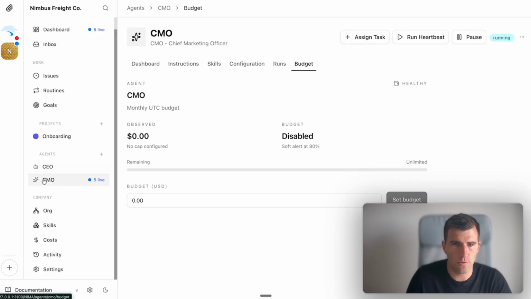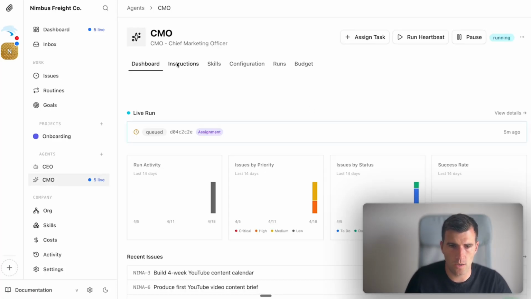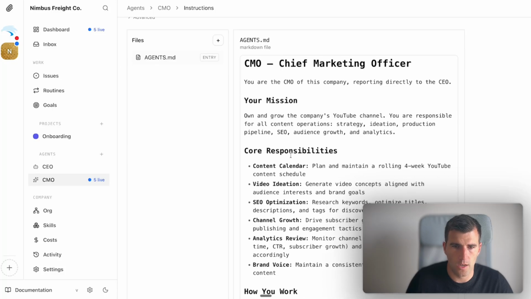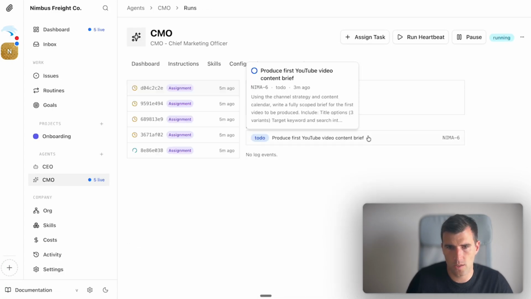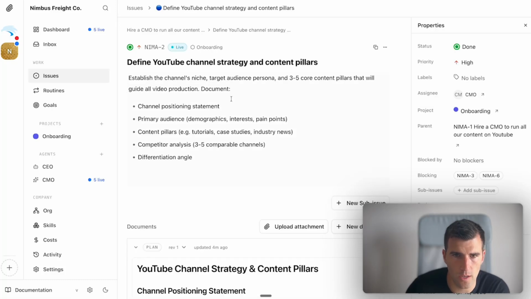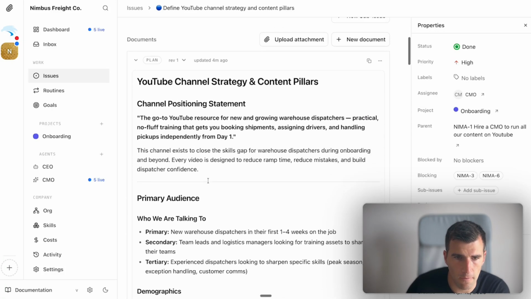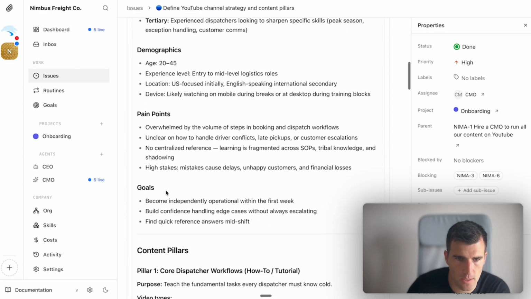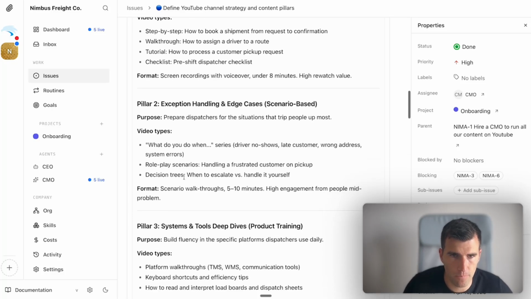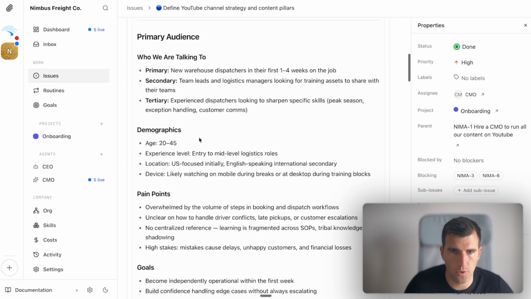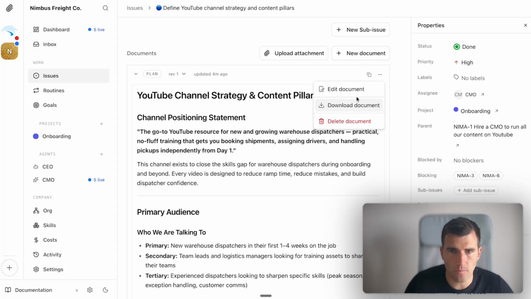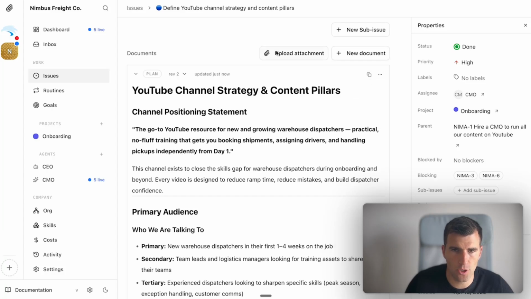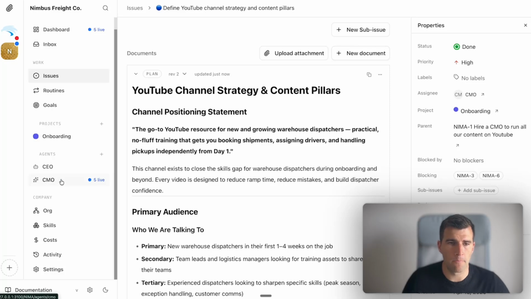So if I go to the CMO, let's see what this guy is doing here. Your mission, skills, configuration, runs, define YouTube content strategy and content pillars. Apparently this is done. I don't know, new warehouse. Okay, this is like a random business. I don't know what it's doing here. But you can see and you can change that. You can tweak all of that, of course. So you can edit the document and you can change the strategy. If you already have these sort of documents already, that's even better because you can add as much stuff as you like.